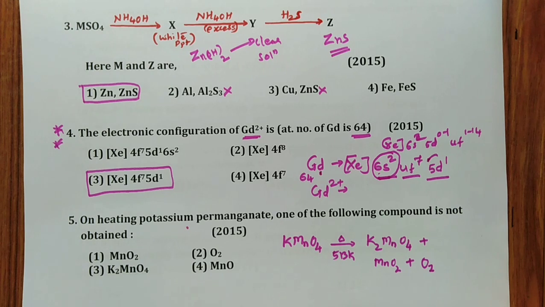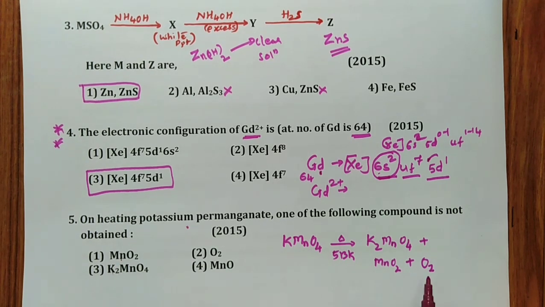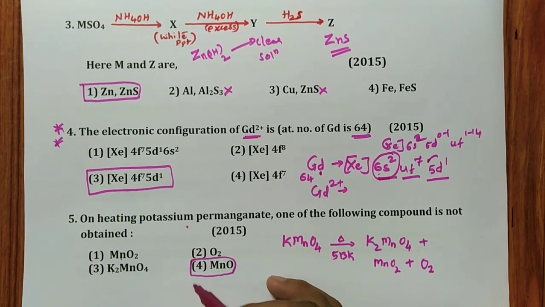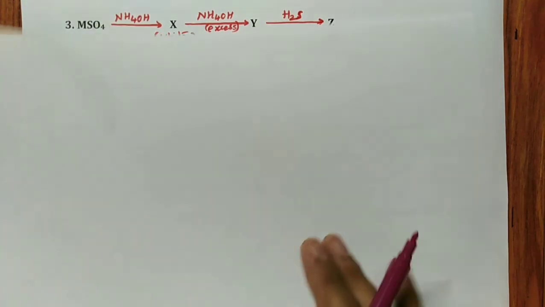Which is the odd man out? That is MnO. MnO should be the answer for this particular question. That is the fifth question which is asked in 2015.